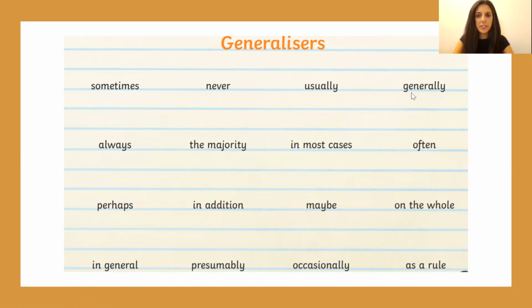Sometimes, never, usually, generally. These words sum up what we are talking about when we are writing. We are using this one currently, the majority. That was my example. So now moving on to adverbials.